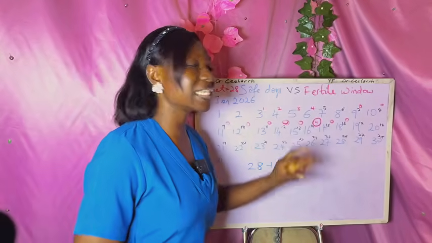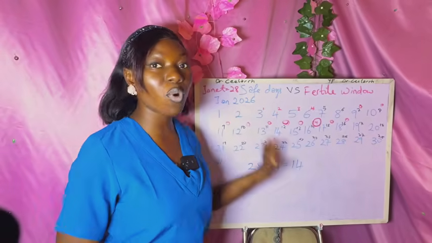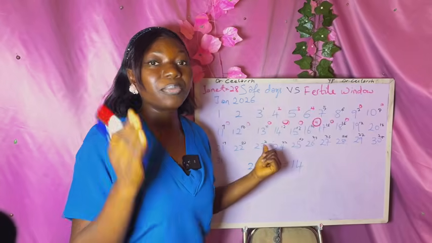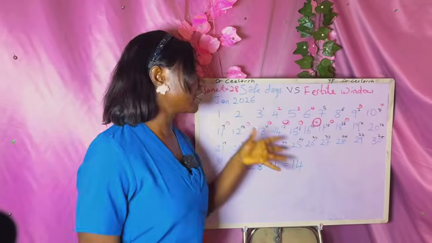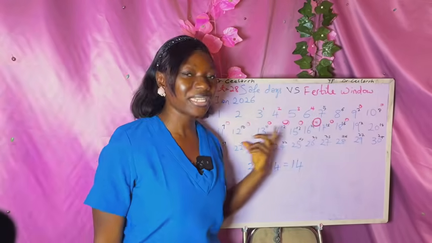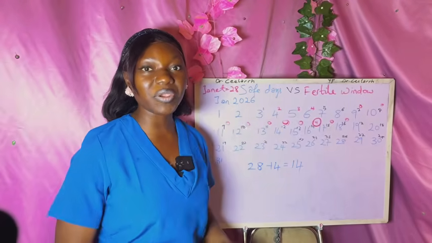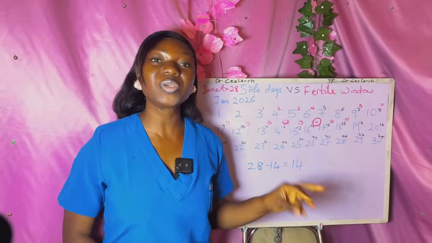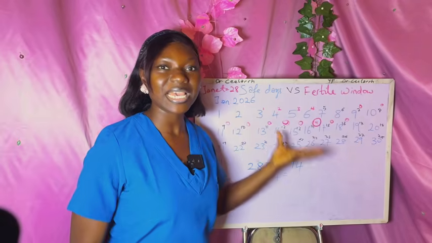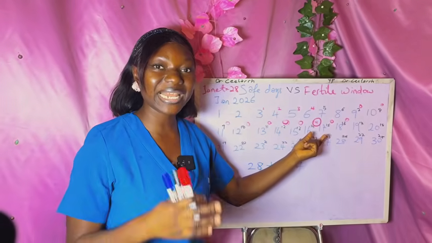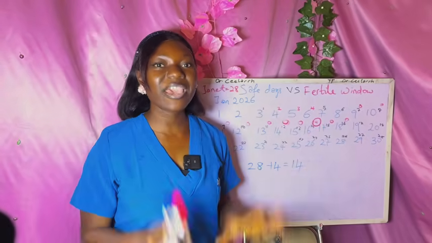Okay, so this is the basic thing you need to understand about calculating your fertile window, and there is more to this. If you are looking for pregnancy, if you want to get pregnant, these 10 days should be days of marathon. If you're trying to avoid pregnancy, please avoid these 10 days. Now, this is for a 28-day cycle, as we have seen, but it can vary depending on the length of your cycle. This video is getting too long, but in the next video, I'll be sharing with you how to calculate the likely ovulation date, the fertile window, and the safe period for every cycle length.